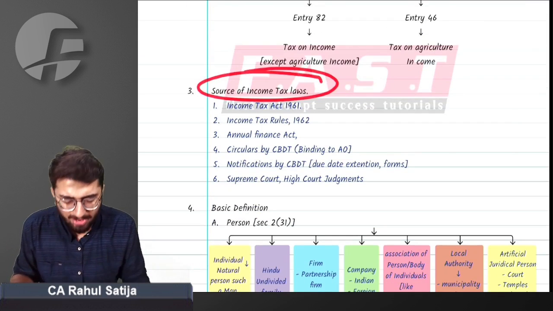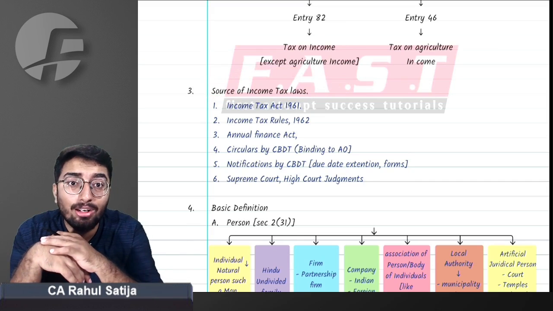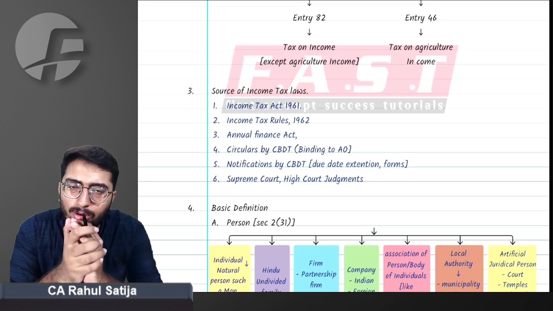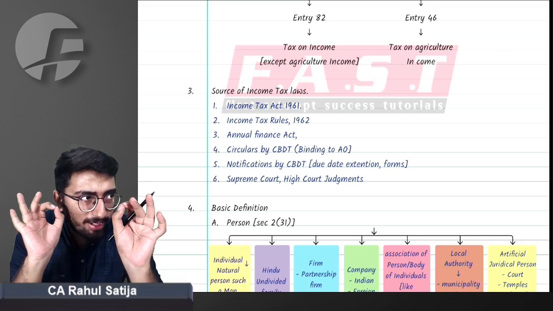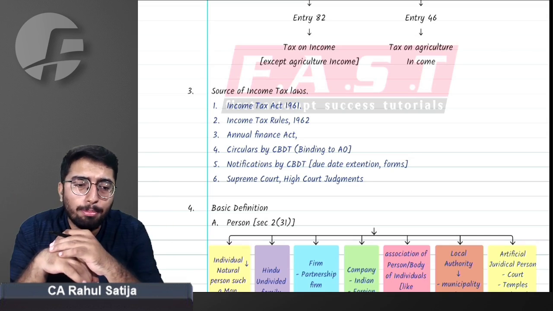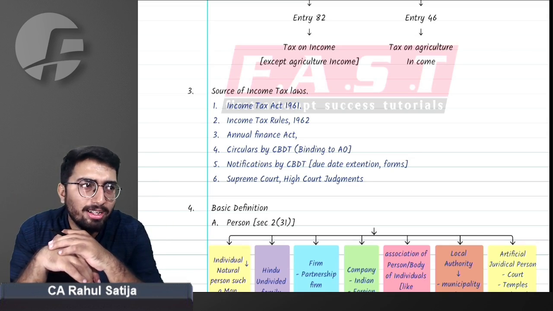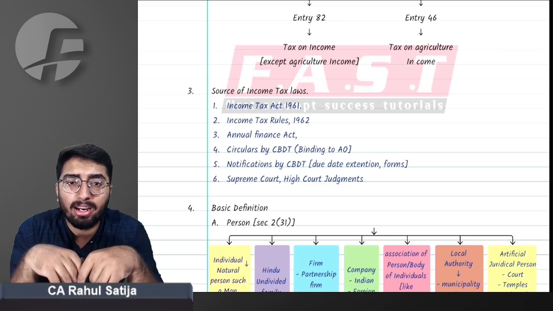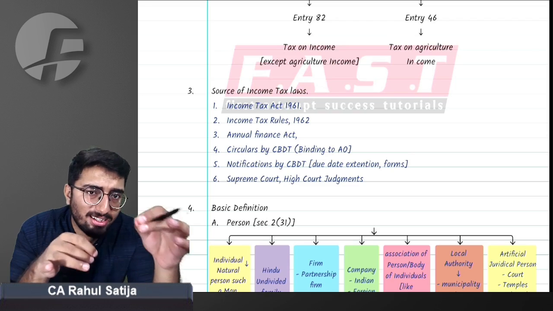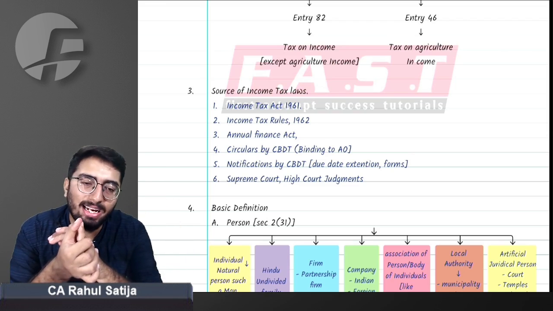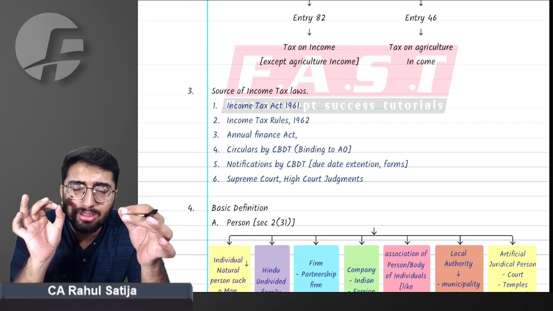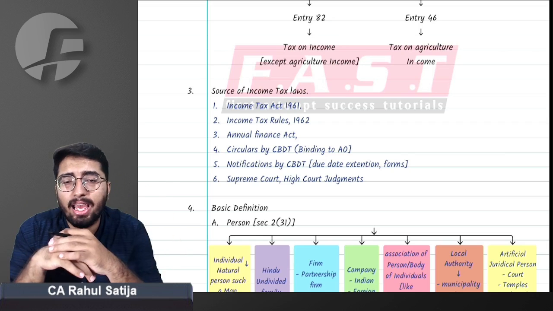Sources of direct tax laws, very simple, sir. There is a difference between law and act. See, law is a broader term. Act is a smaller term. An act is the one that has been approved in cabinet, approved in Parliament, in Lok Sabha and Rajya Sabha, and with the assent of the President, it has been enacted. That is the act. But from time to time, governments want to amend such acts.